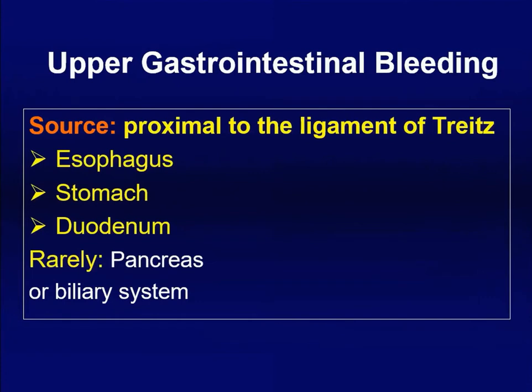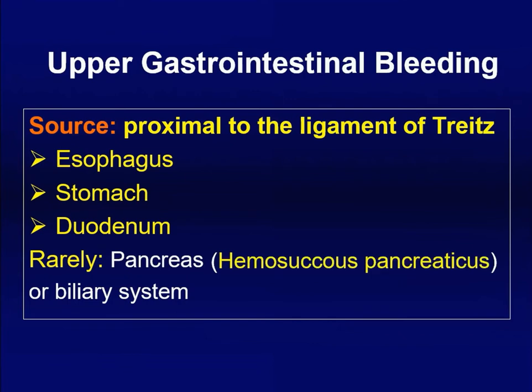Traditionally, upper GI bleeding means the source of bleeding is proximal to the ligament of Treitz. It is the arbitrary line which is dividing the duodenum and jejunum. So what are the organs from where the upper GI bleed can happen? Esophagus, stomach, duodenum. Uncommonly, pancreas may be the source of bleeding, like a pseudoaneurysm rupturing into the pseudocyst and coming out to the papilla. We call it hemosuccus pancreaticus. There may be a case where there is trauma to the bile duct or liver, causing bleeding through the bile duct and coming to the papilla into the duodenum as the cause of upper GI bleed. We call it hemobilia.